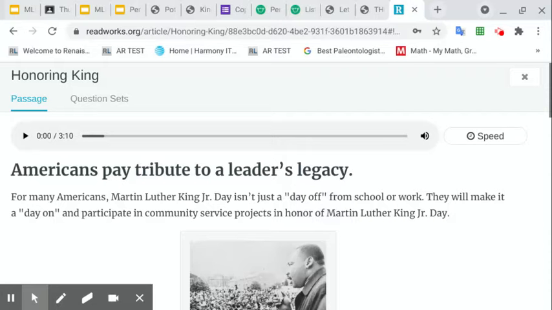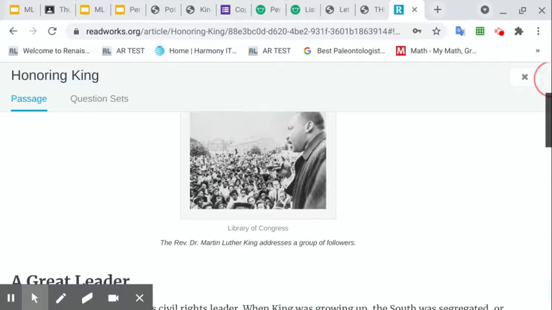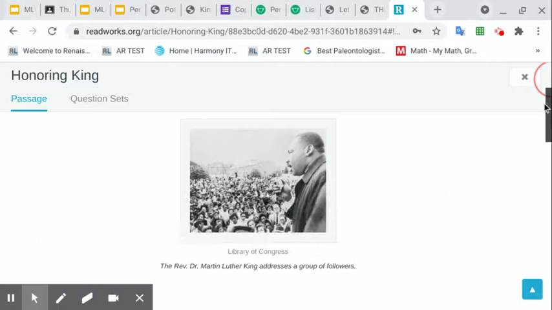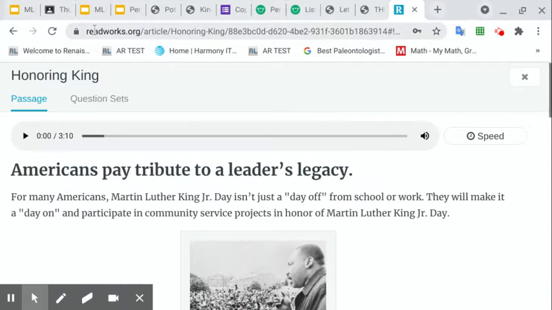Hi, fourth grade. Well, today you are going to read a passage about honoring Dr. Martin Luther King. Below is the passage. Now, your teacher has assigned it on your Google Classroom and you will find it under your Google Stream. It'll say Readworks because that is the website that you will go to.